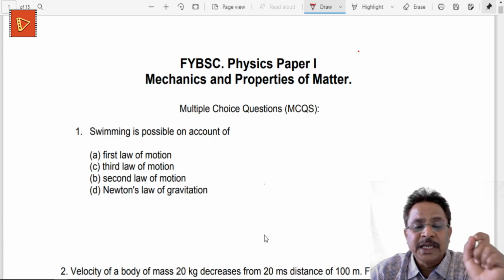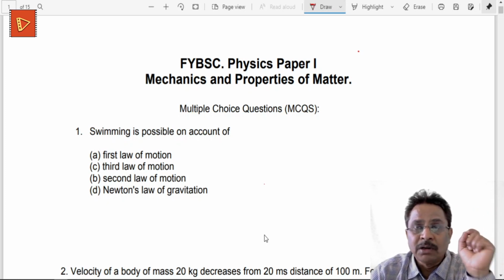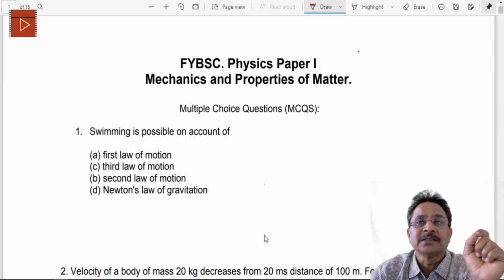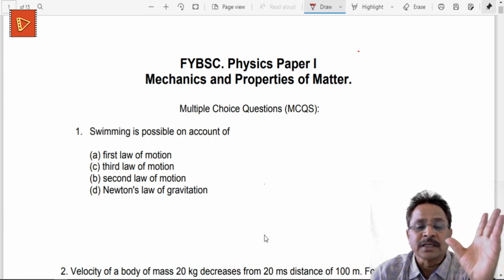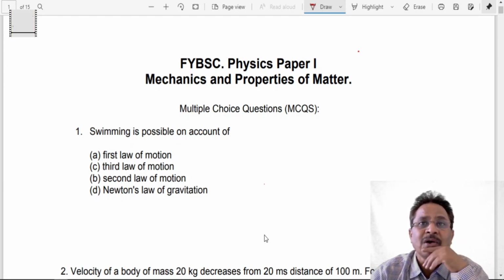Now we know that Newton's first law of motion states that an object continues its state of rest or state of motion unless it is acted upon by some unbalanced force. This is the statement of the first law. The third law of motion is that action and reaction are equal and opposite. And Newton's second law of motion is that the rate of change of momentum is the force acting on that particular object.